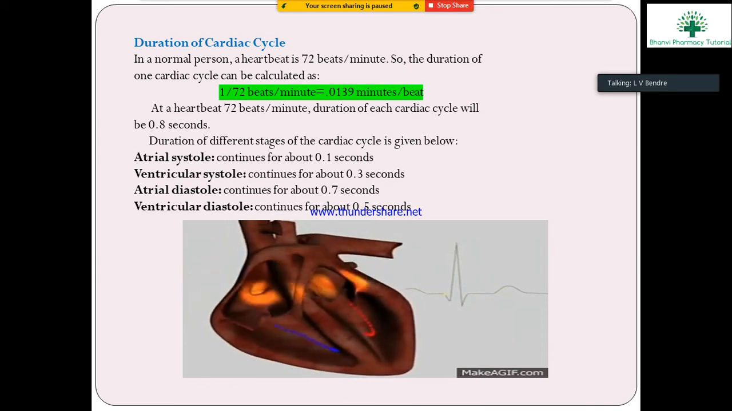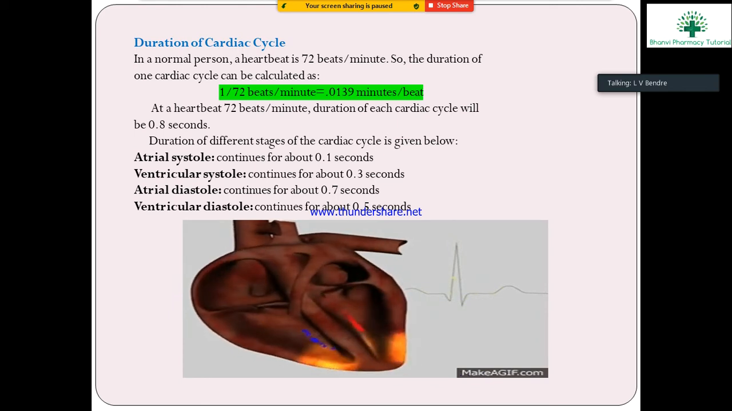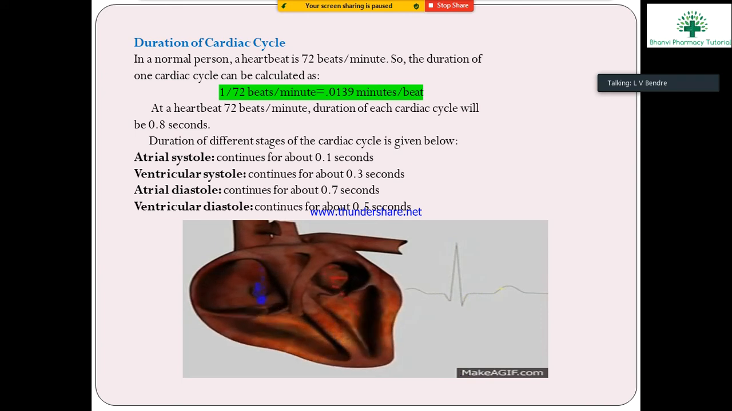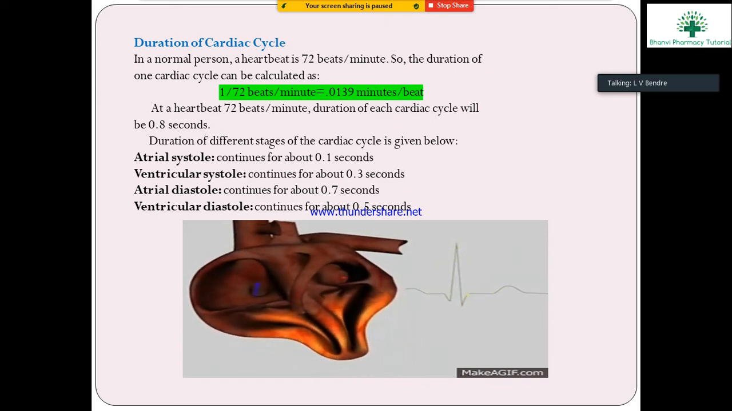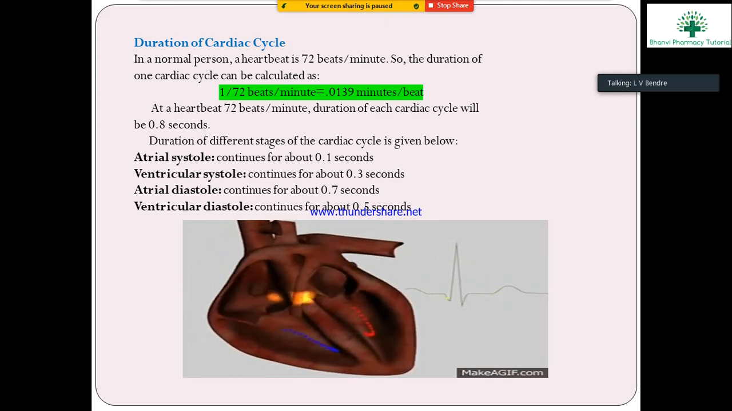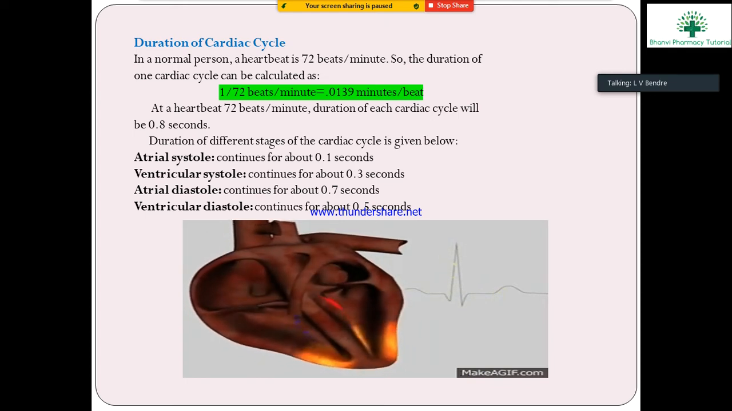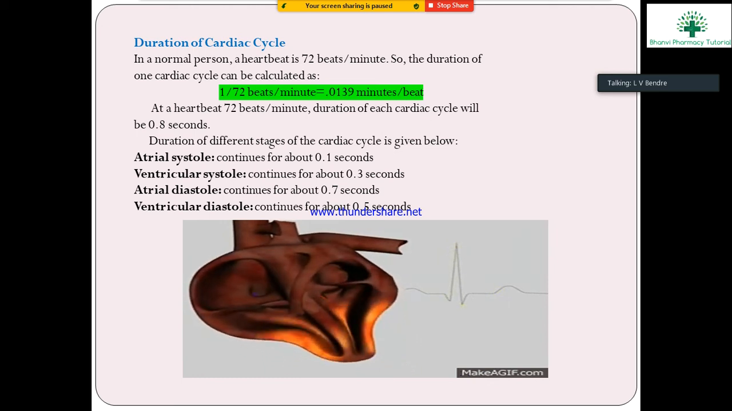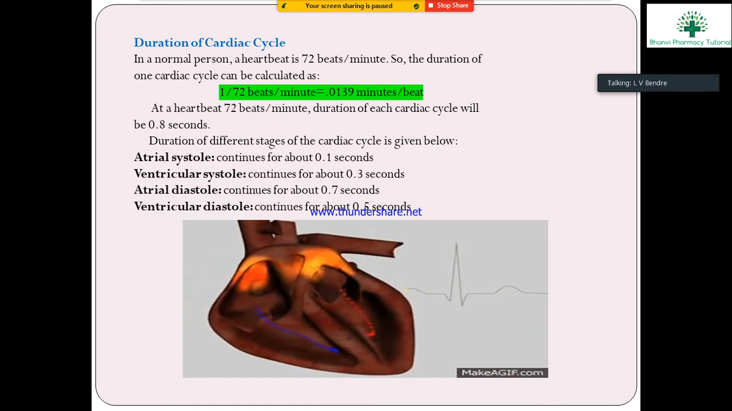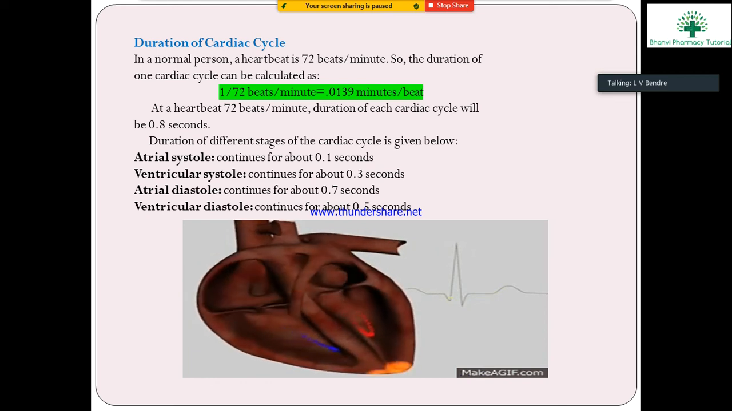The duration of the different stages of the cardiac cycle is given below, meaning how much time each stage takes. Atrial systole continues for 0.1 second. Ventricular systole 0.3 seconds. Atrial diastole continues for 0.7 seconds. Ventricular diastole continues for 0.5 seconds. Systole means the contraction takes place, and this is the relaxation.